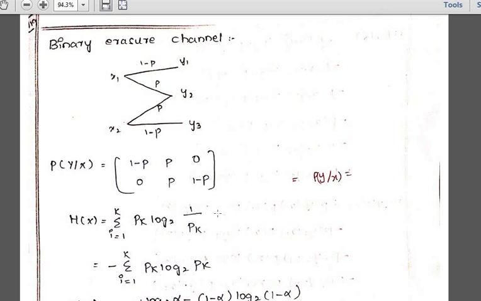Okay, I hope you are clear with this part. So this completes your whole second chapter, and in the next class, I will be starting your next chapter, which is very interesting, linear coding. Okay, we'll start that one. Till then you have to practice all these equations.